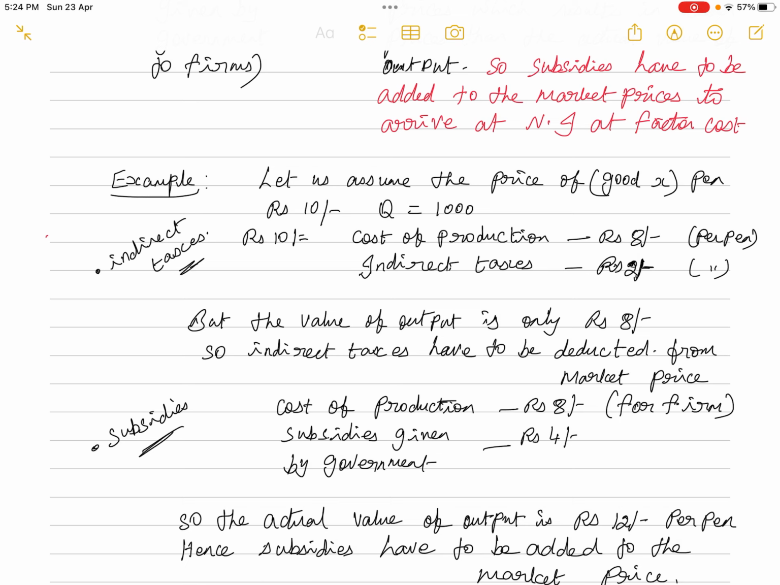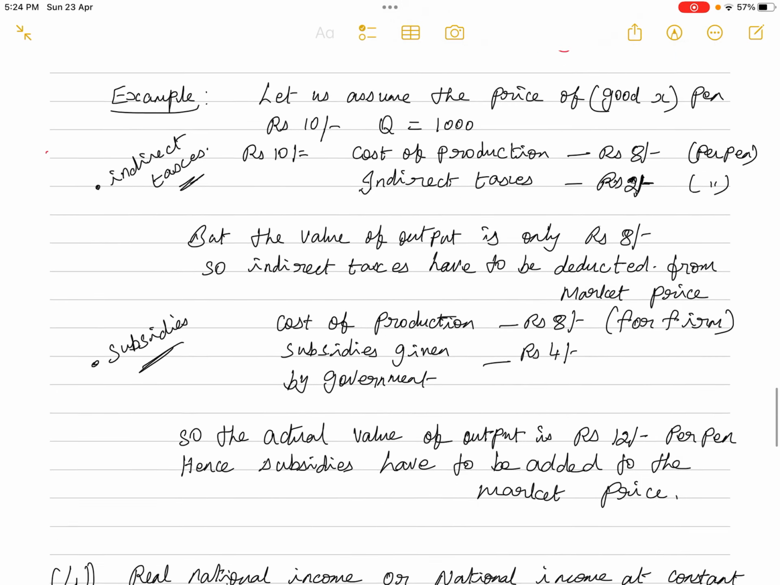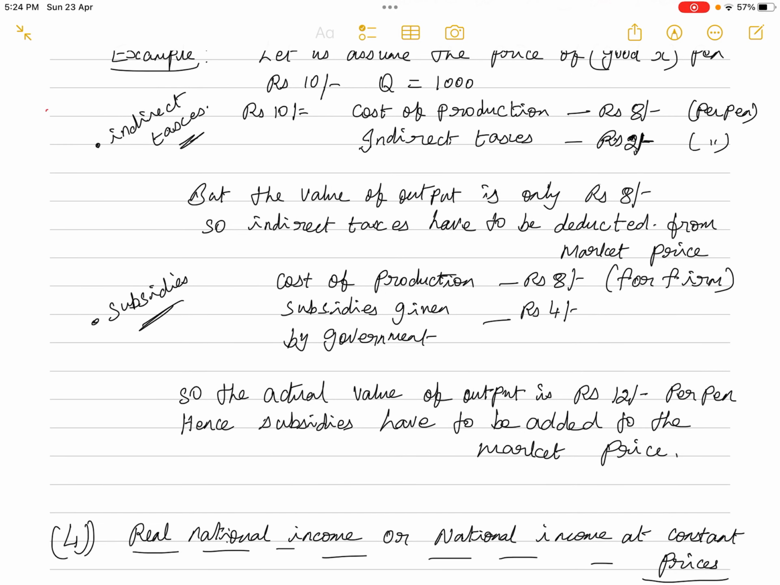But what is the actual cost of production? It is 12 rupees. So the 12 rupees is equal to the value of the output, but the market price is only 10 rupees. So the actual value of output is rupees 12 per pen, hence subsidies have to be added to the market price.